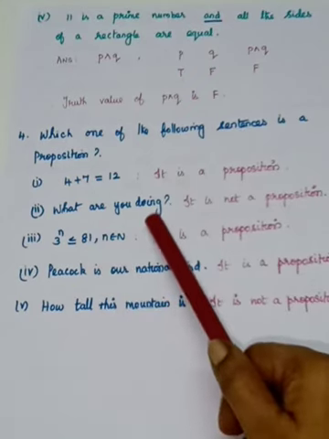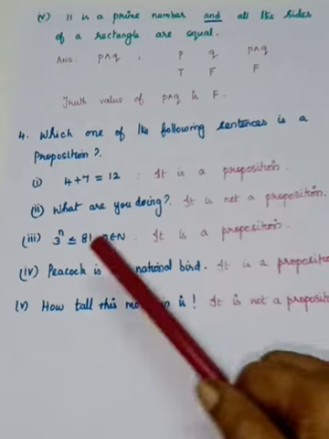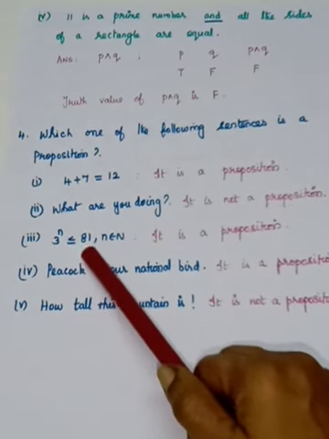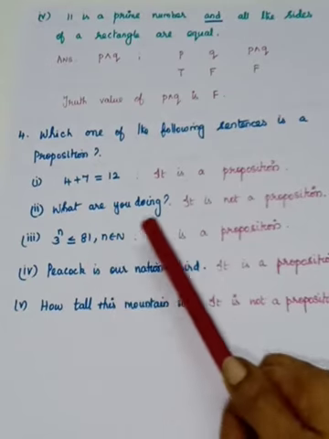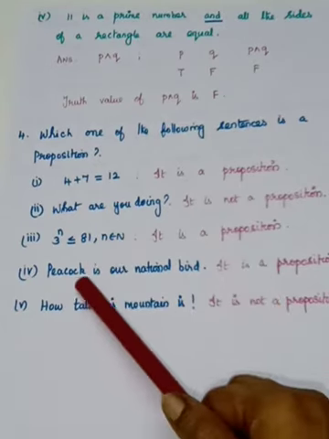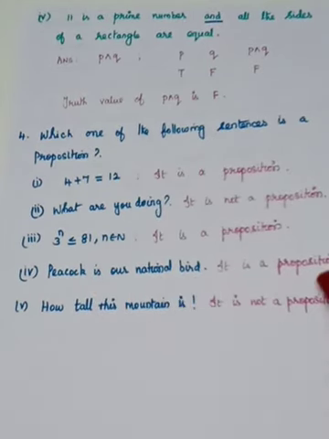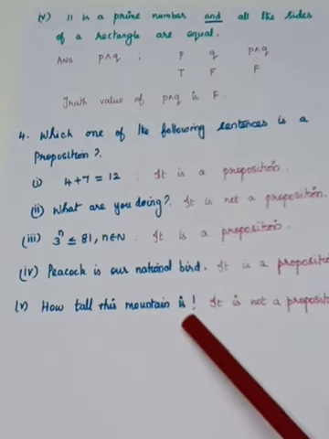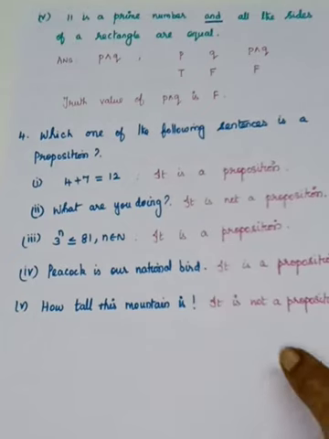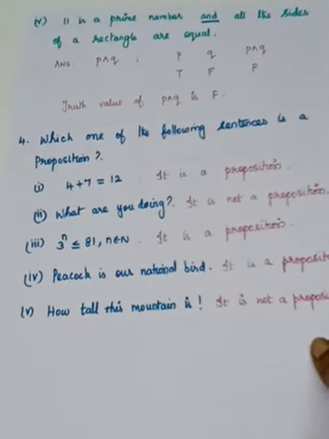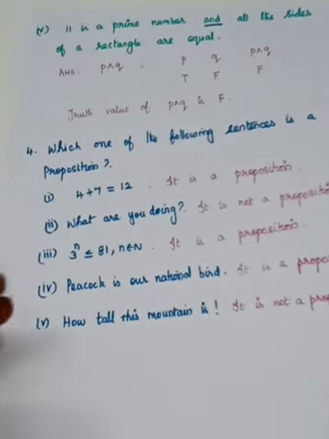Okay, what are you doing? It is an interrogative sentence. So it is not a proposition. And 3 power n is less than or equal to 81, n belongs to natural numbers. So it is a proposition. Okay. Peacock is our national bird. So yes, therefore it is a proposition. How tall this mountain is? It's an exclamatory sentence. So it is not a proposition. So a proposition or statement means either its truth value is true or false, but not both.